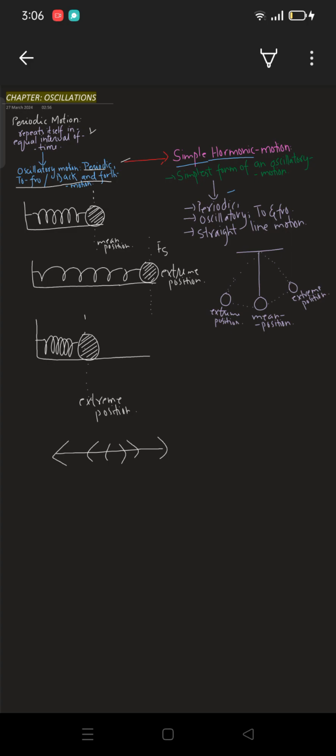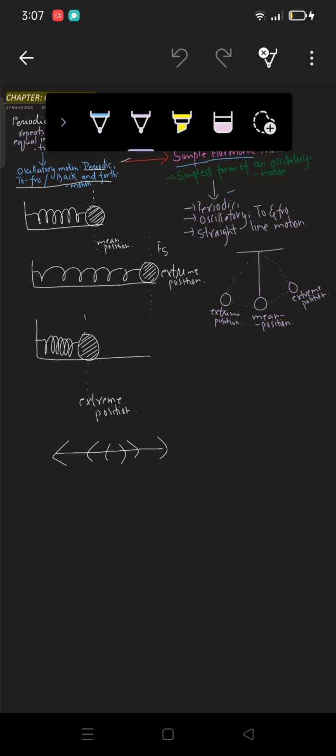Oscillatory motion is nothing but a periodic motion, which means oscillatory motion will also repeat itself in equal intervals of time. But here we have a condition that this motion will be to and fro motion, or you can say back and forth motion.